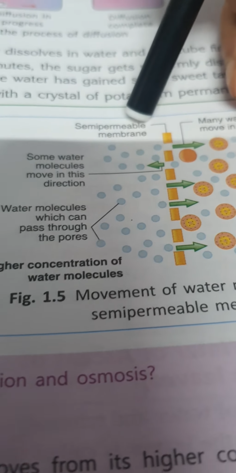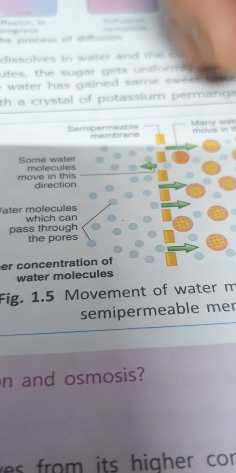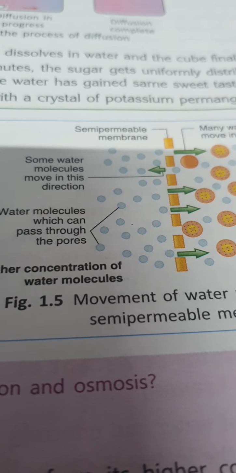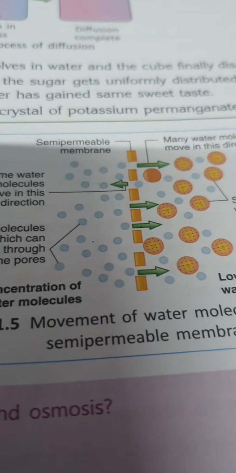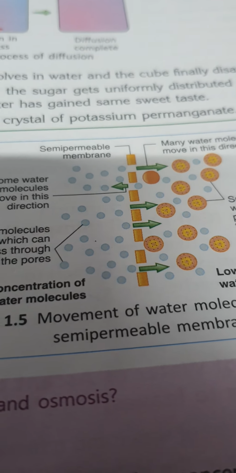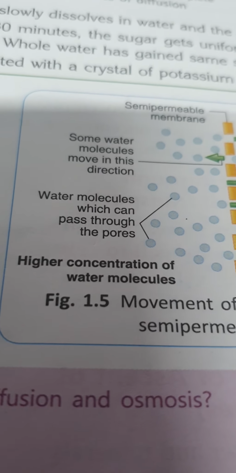Higher osmotic pressure protects the plant against drought injury. Means if there is a very severe drought, means what? No water, this higher osmotic pressure protects the plant. Means when there is high osmotic pressure, the water is pressurized to come out from the soil and regulates from higher concentration to the lower concentration. So these were the significance of osmosis to the plant parts with the help of methods of absorption.